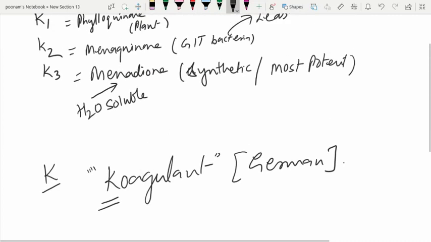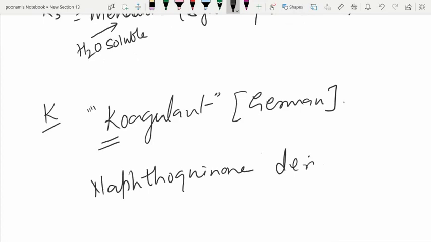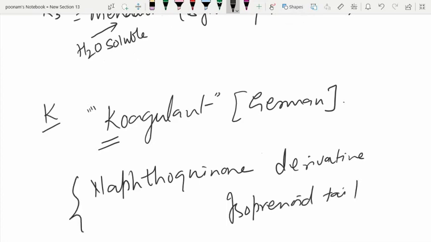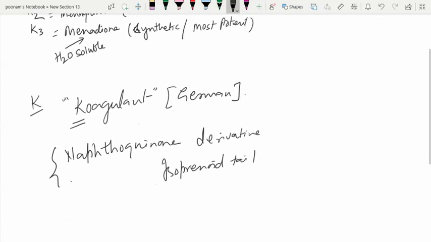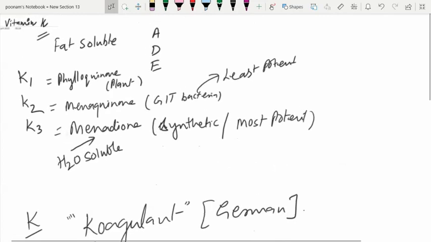And this vitamin K, whether it is K1, K2 or K3, you should know structurally they are naphthoquinone derivatives, which have 2 cyclical structures attached to each other with the isoprenoid tail. So structurally, if you see, vitamin K is a naphthoquinone derivative with the isoprenoid tail attached to it. The size of the tail differs in K1, K2 and K3.